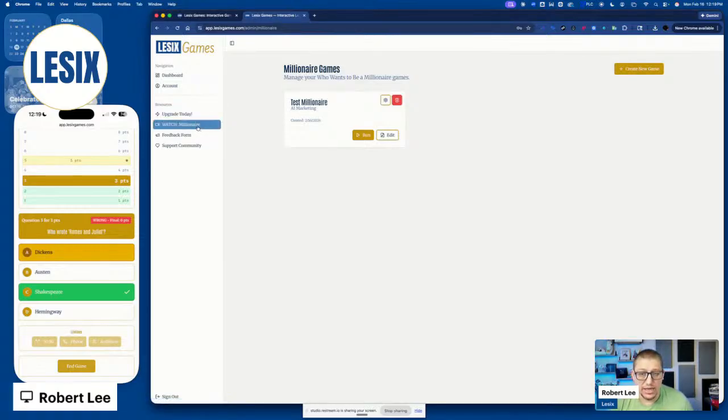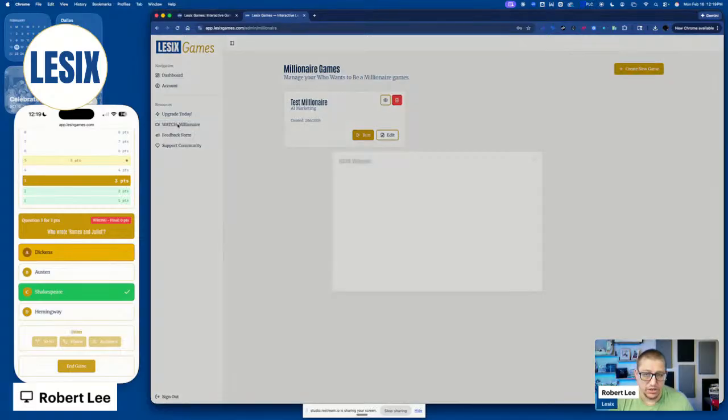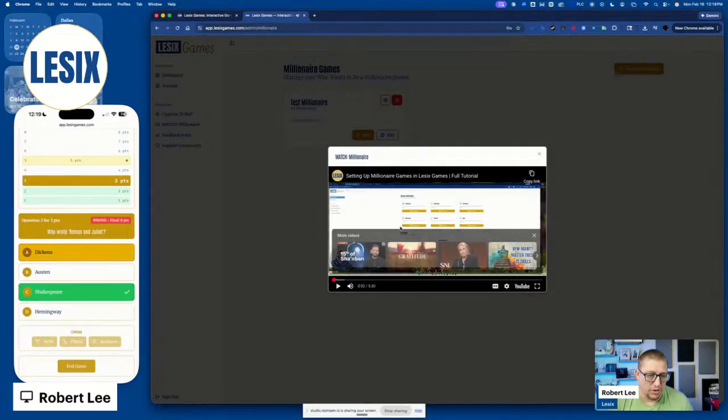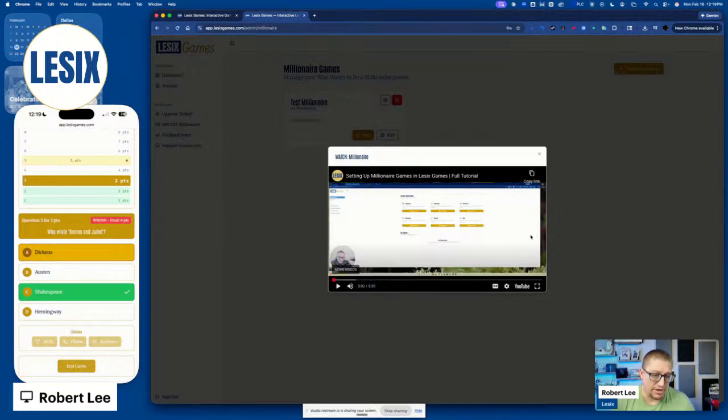Nice thing is, too, every single one of these games on the Game Hub screen has a little video you can watch that will go through the process and show you how to use the game backwards and forwards. Each of the videos is about 5 minutes. That's 5 minutes of me talking and showing, meaning it's not going to take you 5 minutes to set up the game.